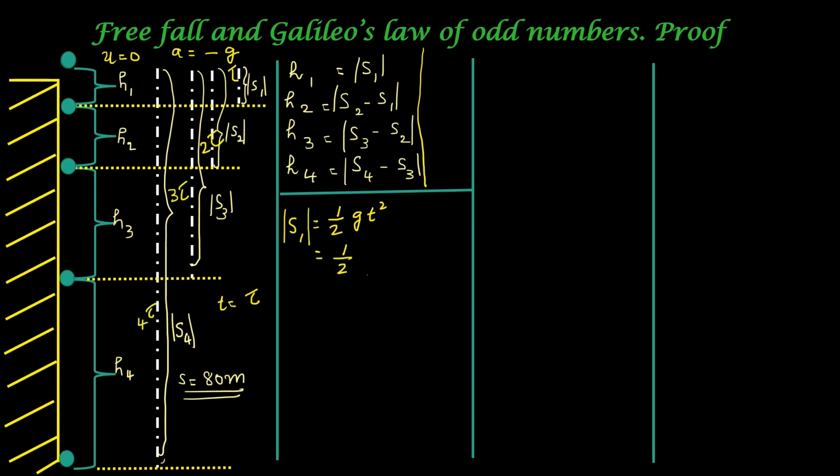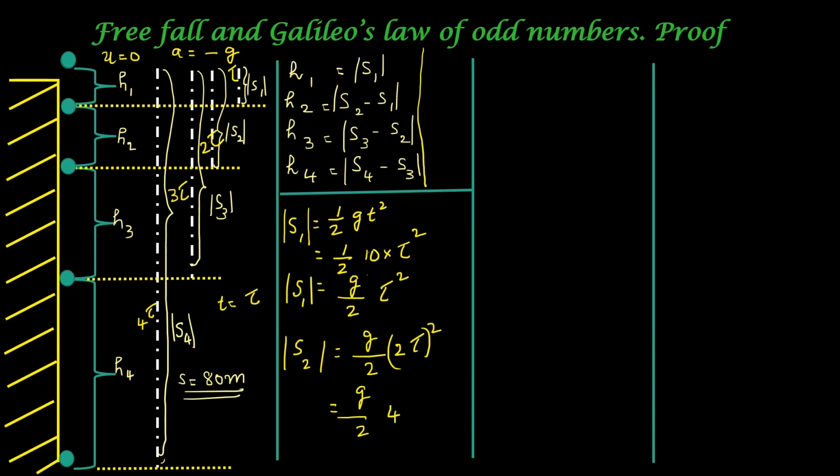Absolute value of S1 now becomes half g tau square, which can be written as g by 2 tau square. Absolute value of S2 will be equal to g by 2 (2 tau) square, that will be equal to g by 2 4 tau square.